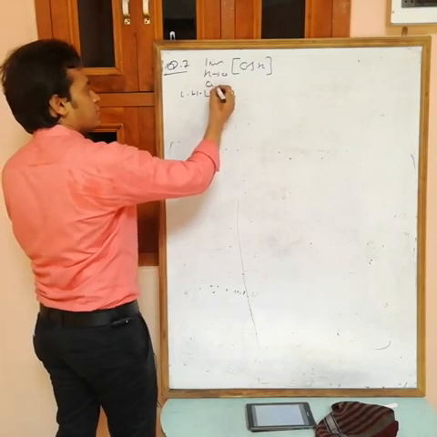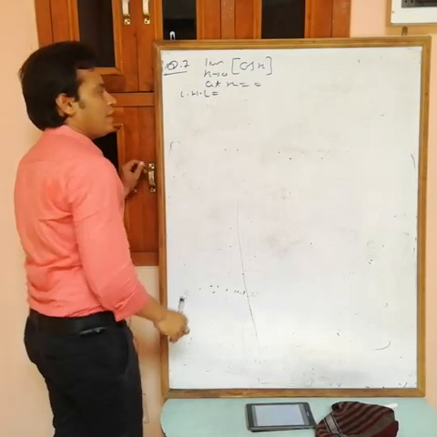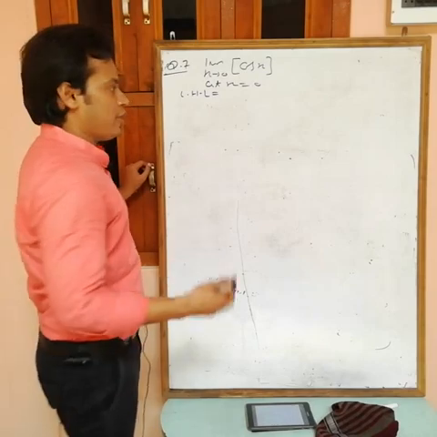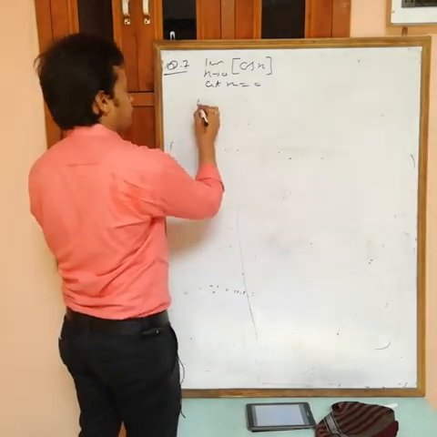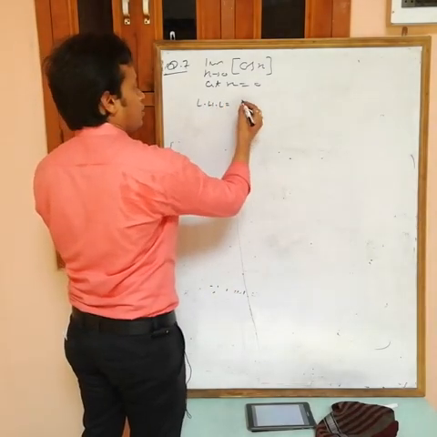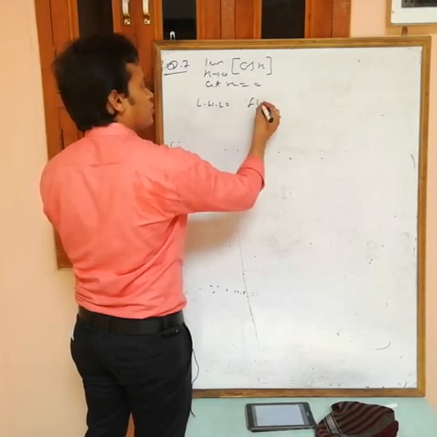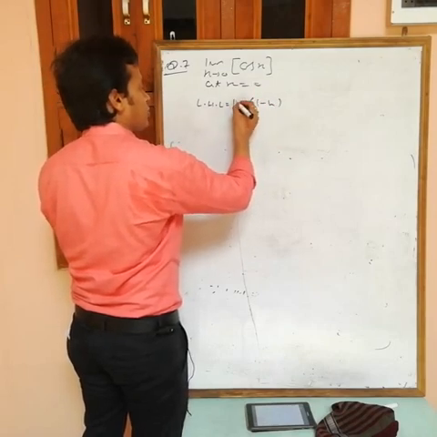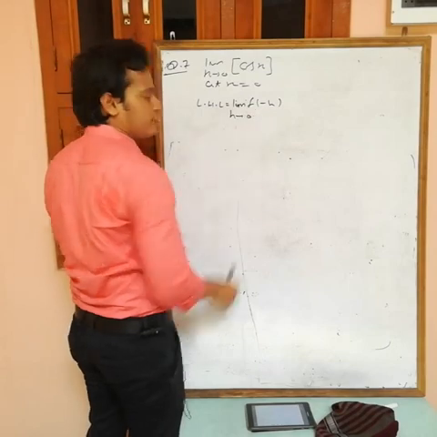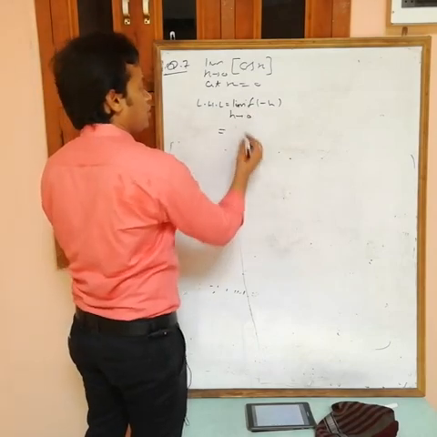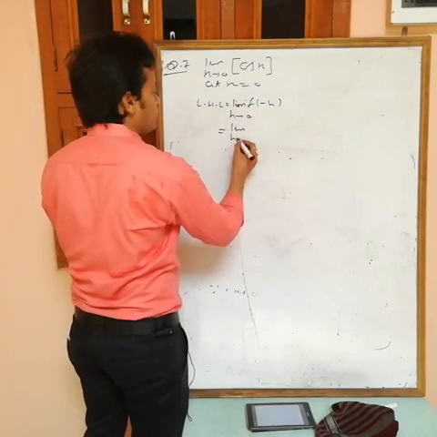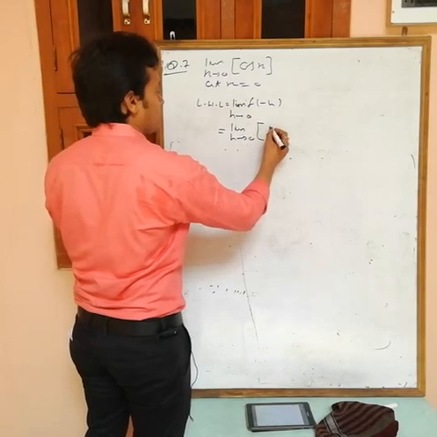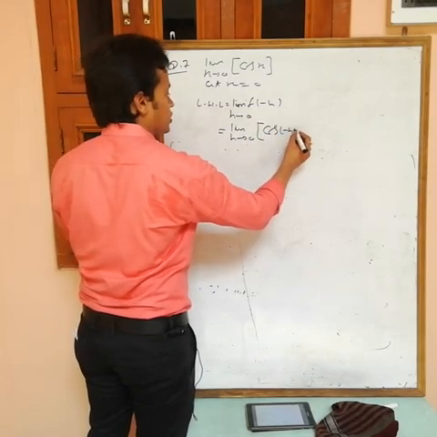LHL at x equals 0. LHL is the value of the function at a minus h. A is 0, 0 minus h is minus h, limit h tending to 0. Now limit h tending to 0, greatest integer of cos of minus h.